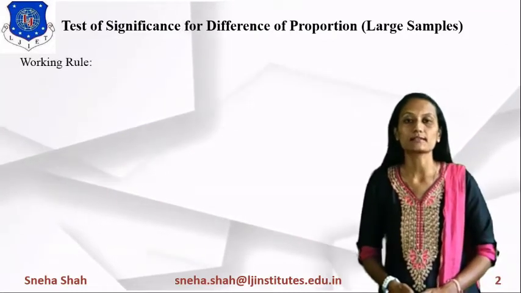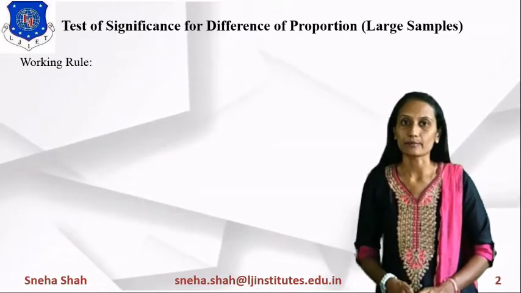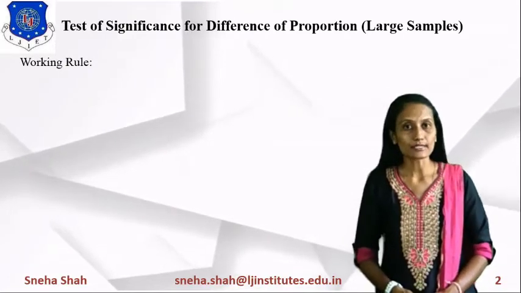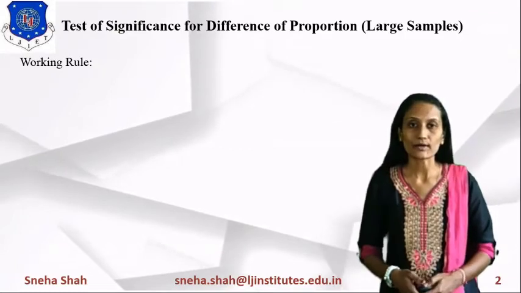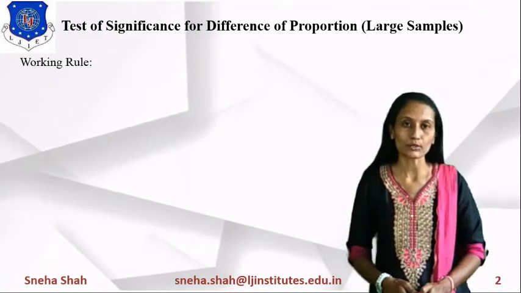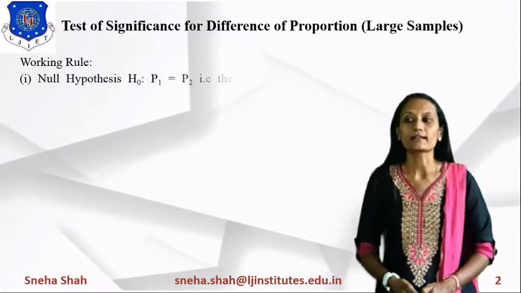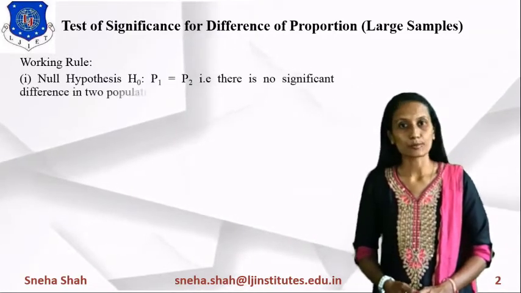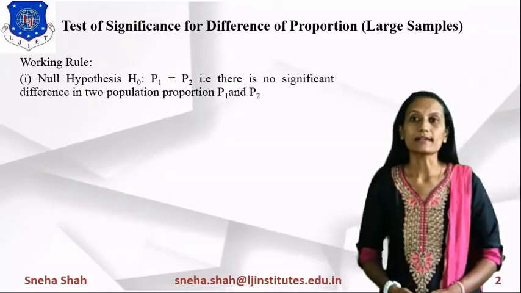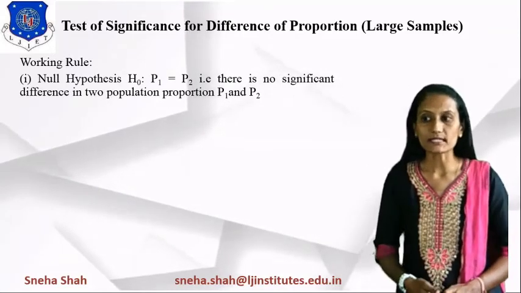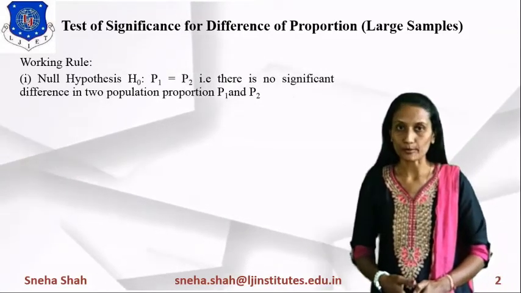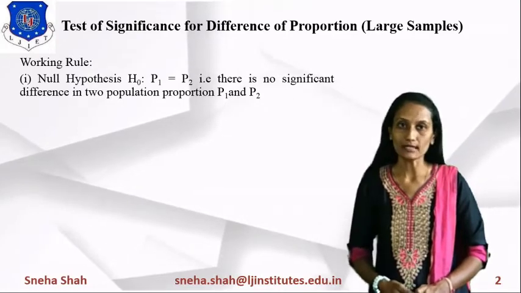The first rule is we will define the null hypothesis. Now, what is the null hypothesis? It is considered as one kind of assumption, denoted by H0. In this, we assume that the value of P1 equals P2, meaning both the proportions are the same. So, there is no significant difference between the two proportions P1 and P2.